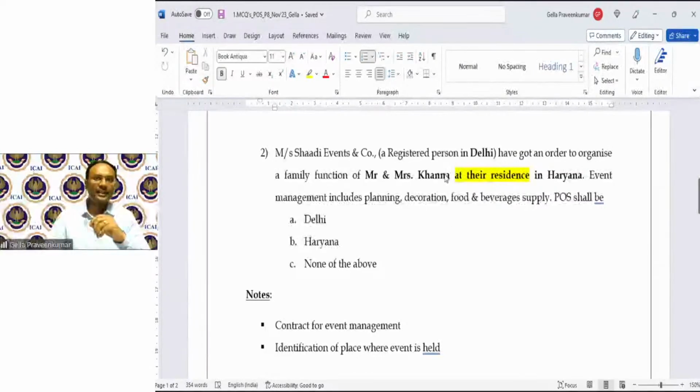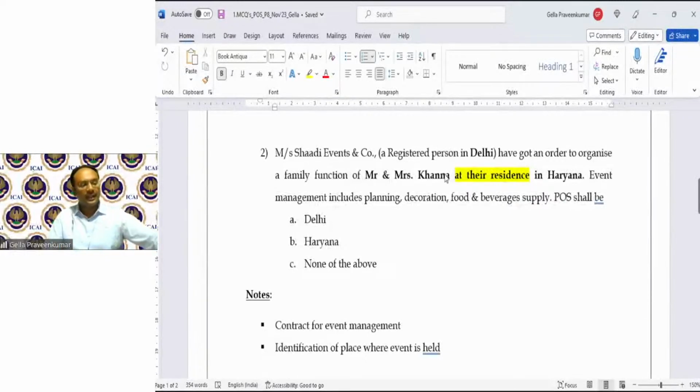This is a catch point, Janaki. Mr. and Mrs. Khanna have not sought any immovable property. They haven't said, look, we wanted to have, say, our 50th birthday celebration at, say, Connaught Place in Delhi, or maybe the Taj Mahal, or maybe in Mumbai, the Taj Heritage. They didn't choose a particular premises. They have said that the event should be done at their residence in Haryana. So accordingly, it is not 12 subsection 3, Janaki.